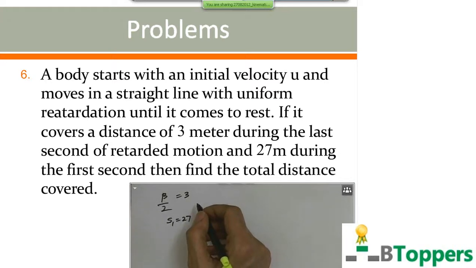This problem also comes under one of the cases I have discussed previously. Let beta denote the retardation of the body.